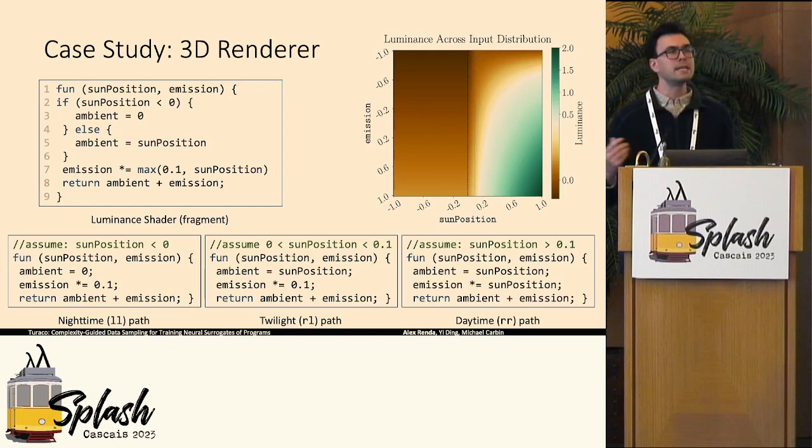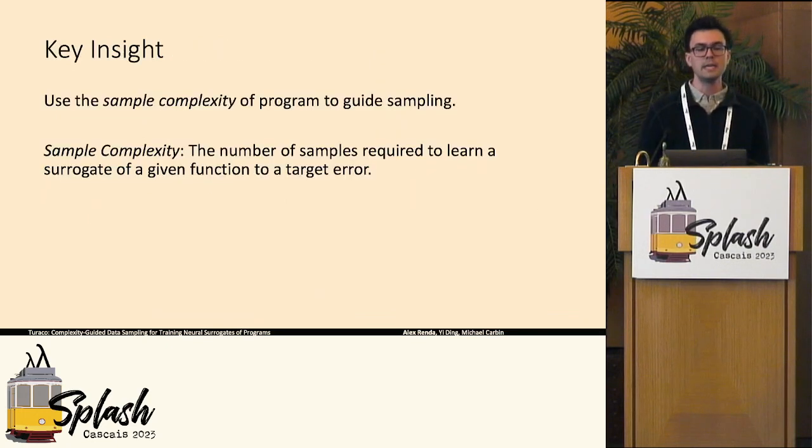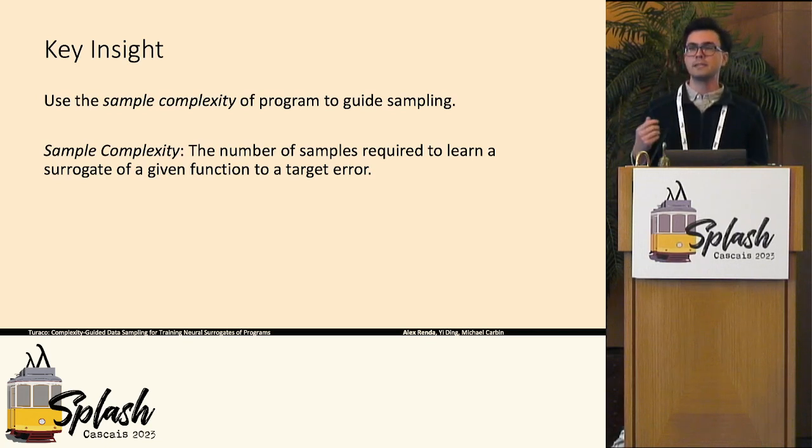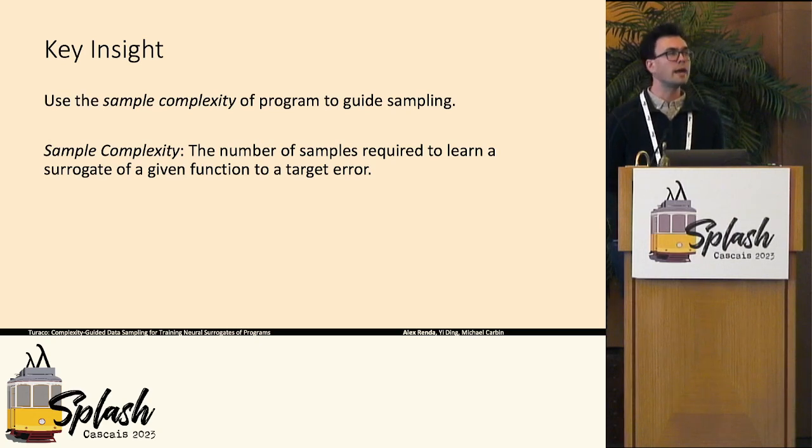And then there's the daytime path, when the sun position is greater than 0.1, which computes a much more complex, actually quadratic function of these input variables. And this leads me to the key insight of our work: when we're training surrogates of programs and reasoning about how much data to sample from each region of the program, we should be using the sample complexity of the function applied by the program to these different regions to guide how much data we sample from the program.